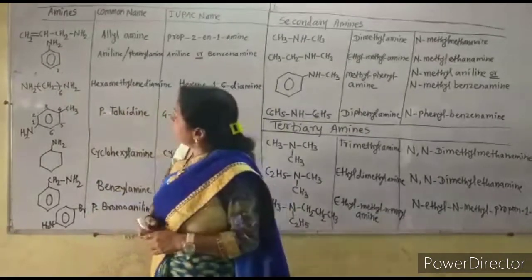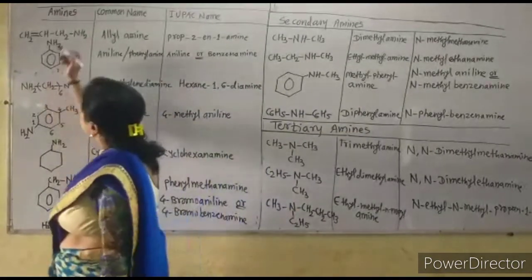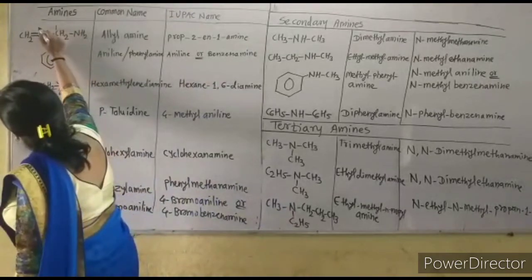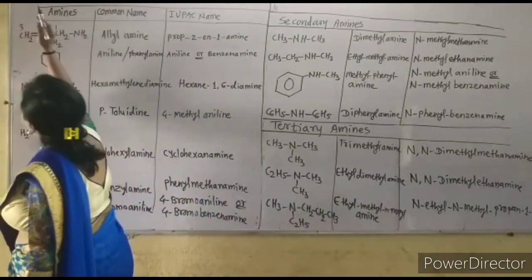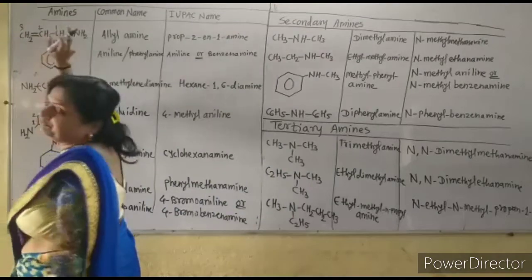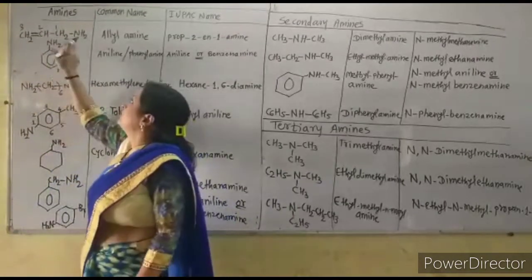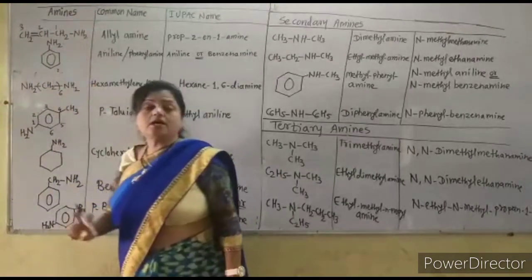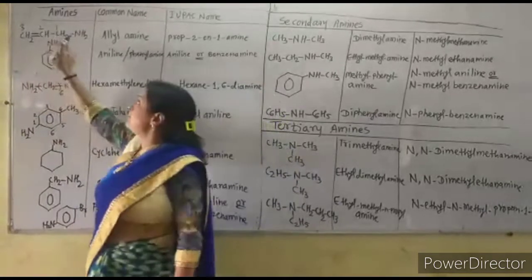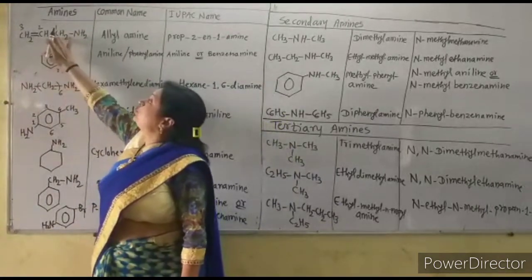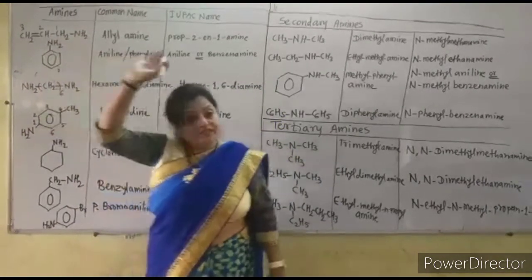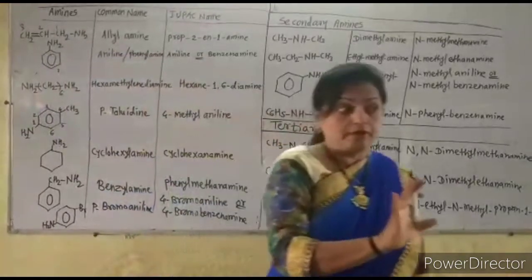So number the carbon chain from this carbon as 1, 2, 3 and not as 1, 2, 3 from the other end, though there is the double bond. But this NH2 group is the functional group.